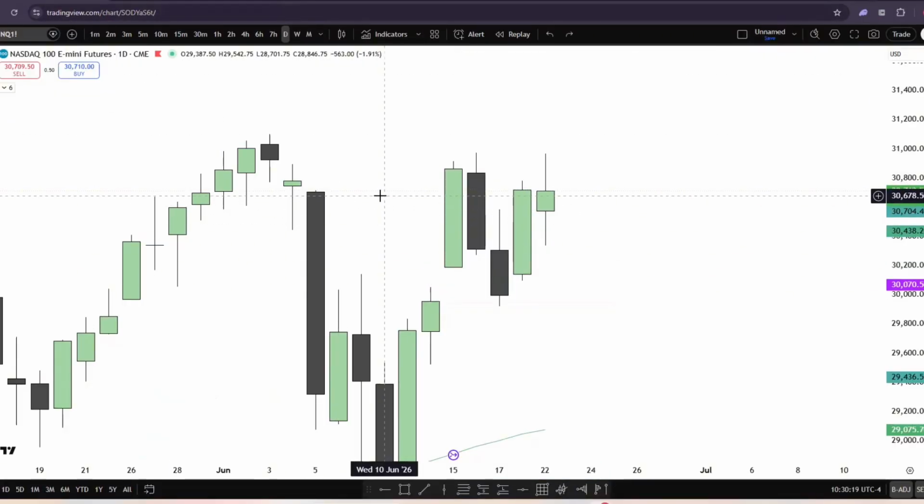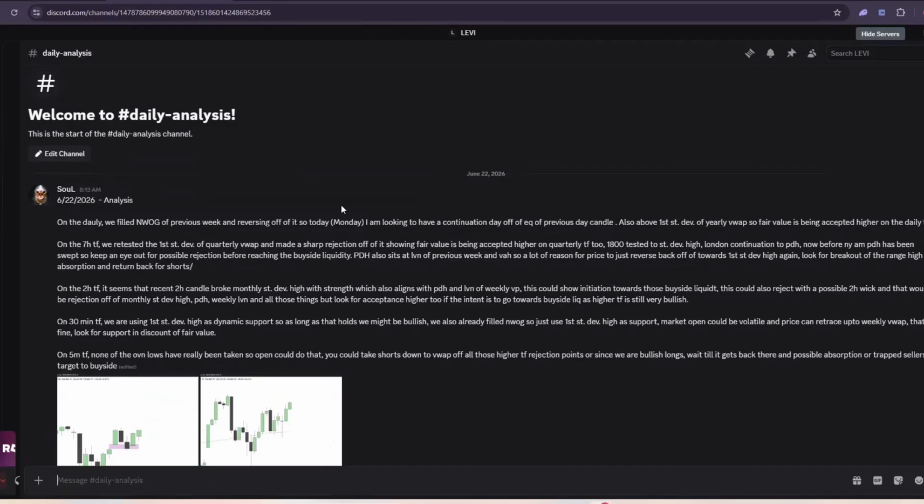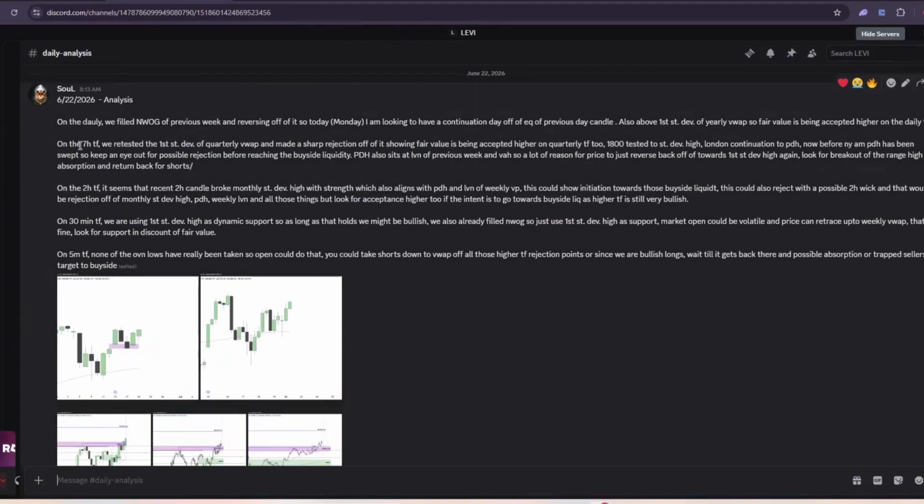So on daily time frame, bias is bullish, right? So let's go to Discord and let's go to 7-hour time frame. On the 7-hour time frame, we retested the first standard deviation of quarterly VWAP and made a sharp rejection off of it, showing fair value is being accepted higher in quarterly time frame too.